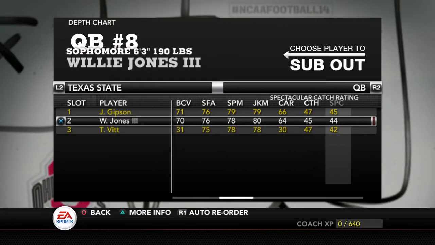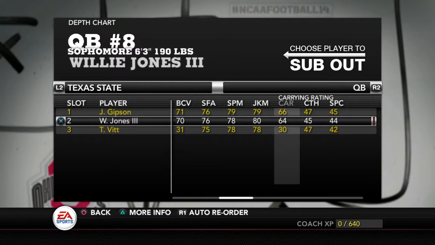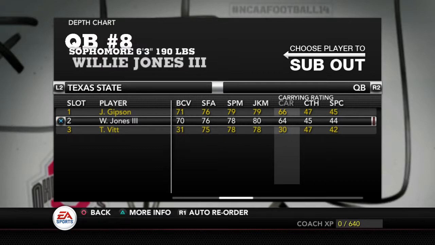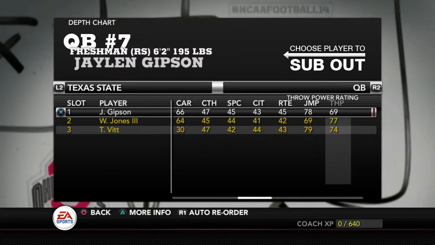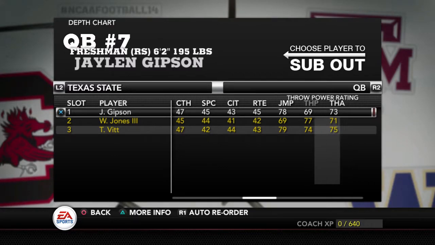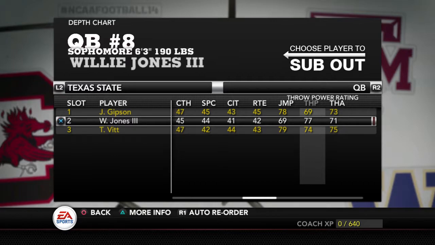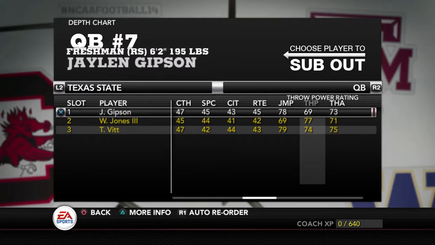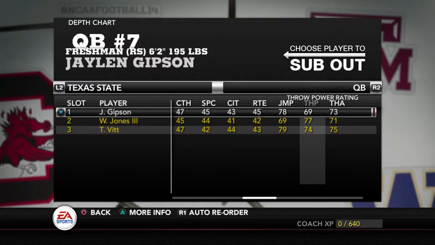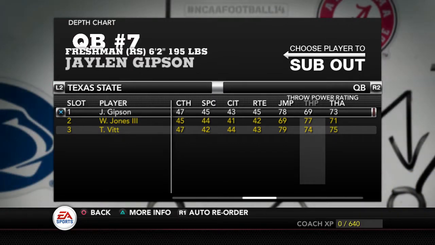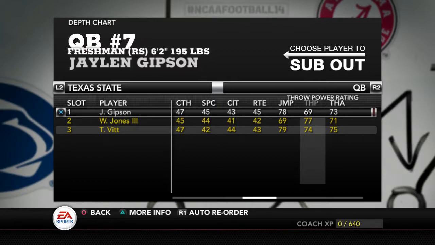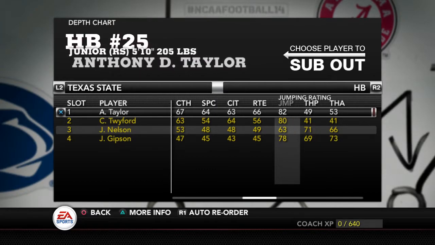We're going to be running the pistol, so we're going to need a player that can make plays with his feet. And Gibson's got a little bit better carrying, but where the traits come in for the positive and the negative, Gibson has a horrible, horrible arm for power. Willie Jones III has a good arm for power, but bad accuracy. Gibson has a little bit better accuracy. So what I'm thinking is I'm going to start off Jalen Gibson. If things don't work out well for us in the first game or the first couple games, or even the first couple of drives of the Houston game, I'm going to throw in Willie Jones III and see what he can do. Because I believe it should be a quarterback battle.